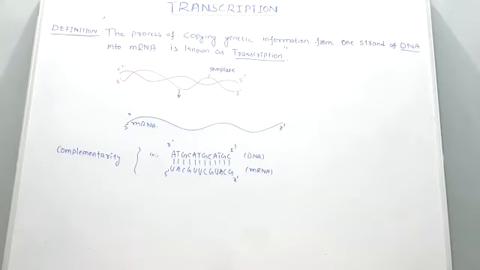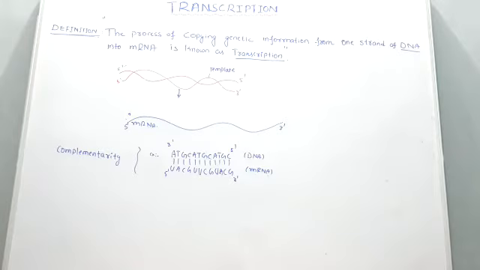Let me define it. As I write this definition on the board, you note it down. Let me read the definition first. Later on you will be able to differentiate between DNA replication and transcription. Transcription is a process in which there is a copying of genetic information from one of the DNA strands into messenger RNA. That is known as transcription.